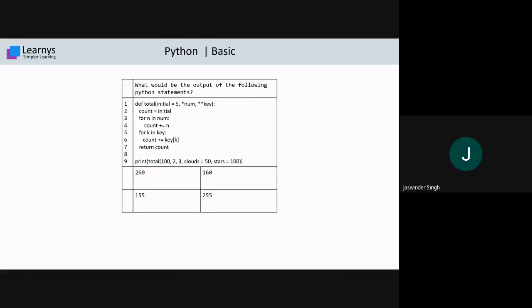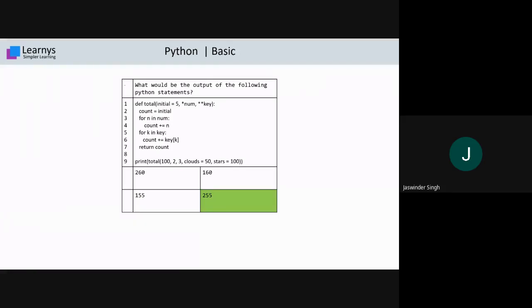The right answer is option number D, D for Delhi. That is 255. And why is it so? There is a very interesting story behind it. If you see the parameters of function total, that is statement number 1, we have one parameter initial that contains the value 5. The other parameter is star num and another parameter is star key.